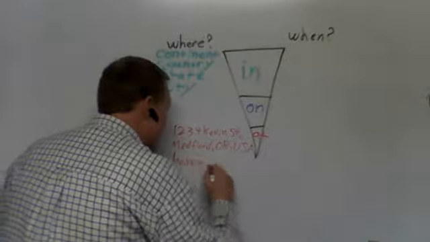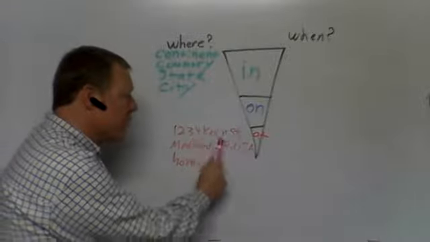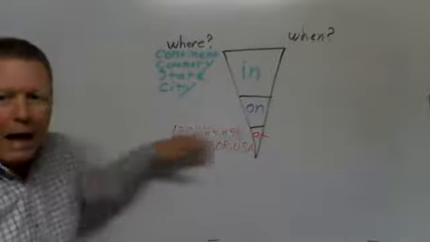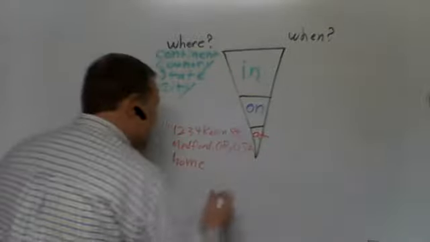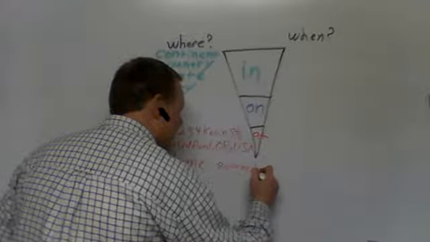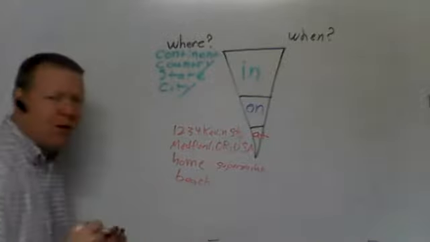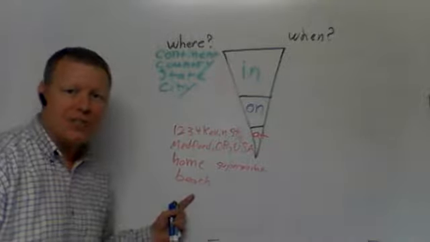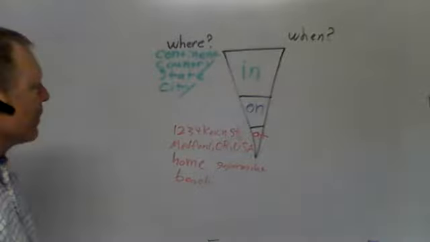So we see that even though it's at 1234 Kevin Street, I don't have to say the whole address. I can just say I'm at home or at the supermarket. Right? At the beach. I don't have to know what the address of the beach is to say I'm at the beach.